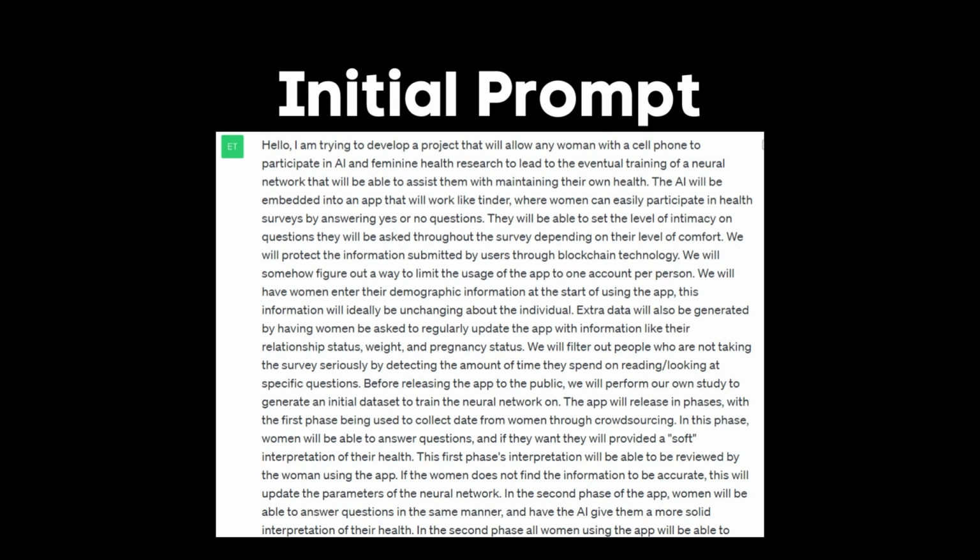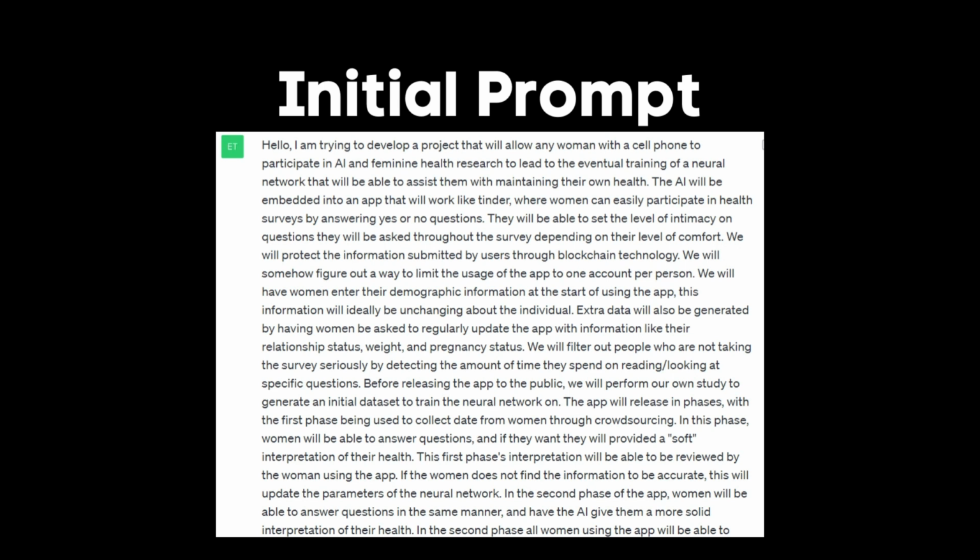They will be able to set the level of intimacy on questions they will be asked throughout the survey depending on their level of comfort. We will protect the information submitted by users through blockchain technology. We will somehow figure out a way to limit the usage of the app to one account per person. We will have women enter their demographic information at the start of using the app. This information will ideally be unchanging about the individual.